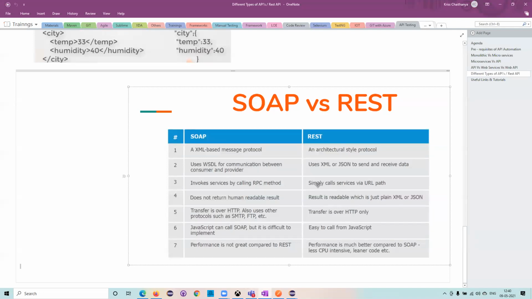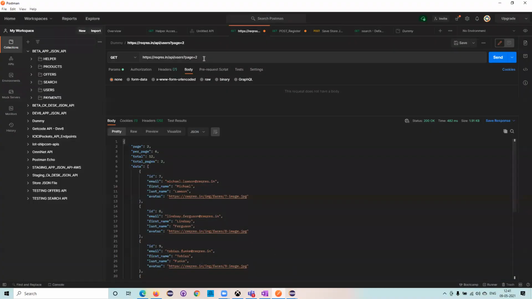But REST APIs can simply be called via URL paths. Now if you see in Postman, you are giving it right: with the URL paths, we access the data. But there should be an RPC call for invoking SOAP API calls.